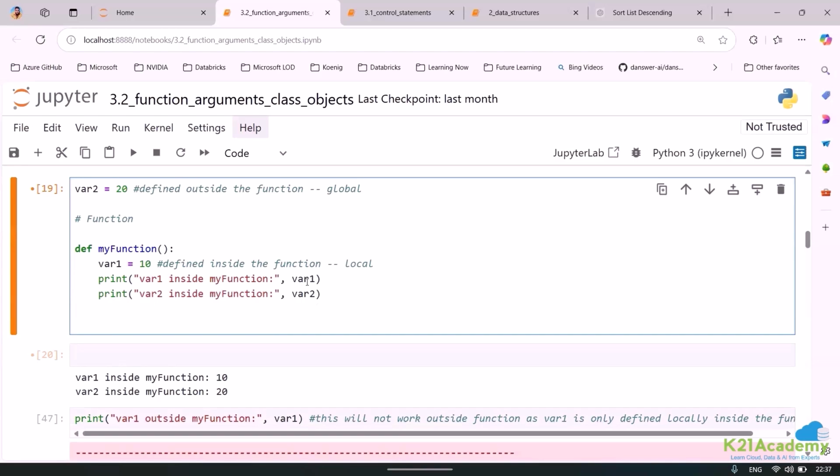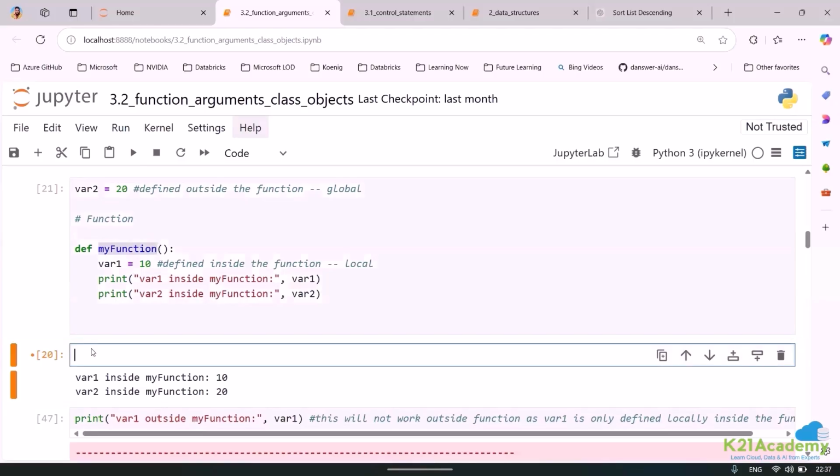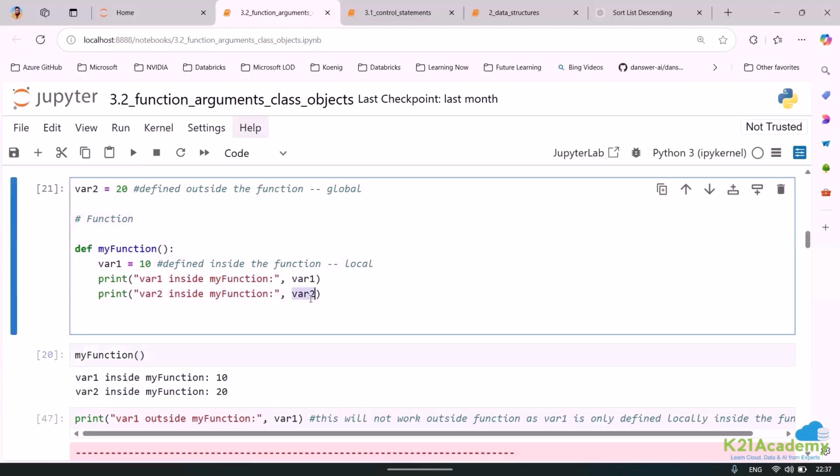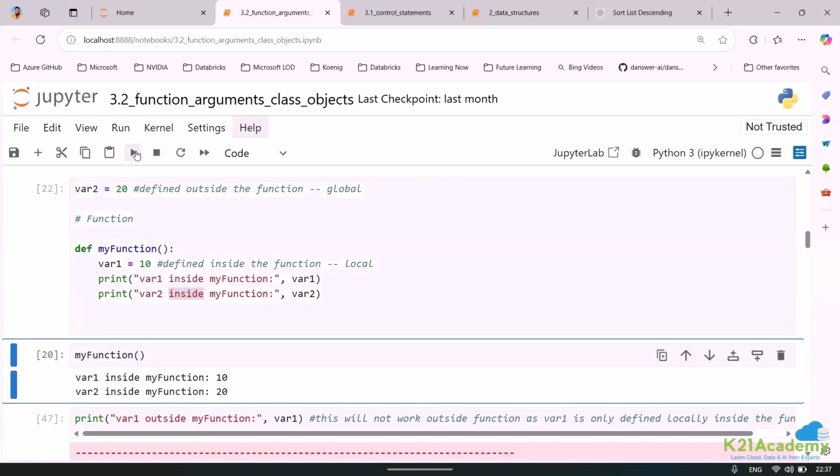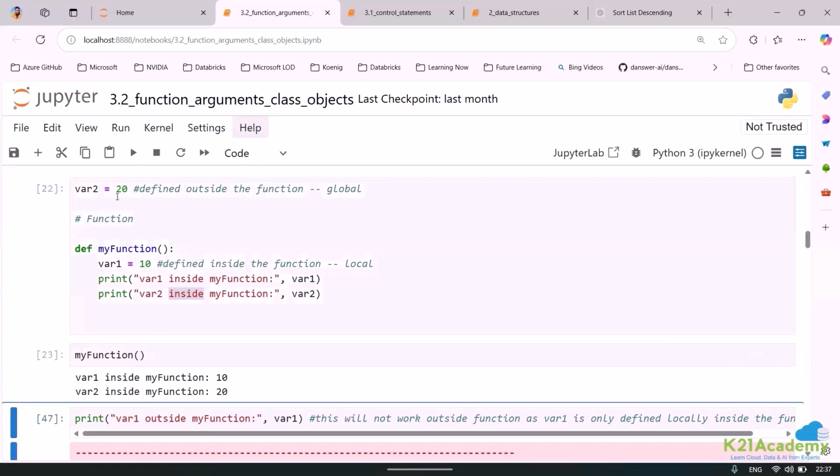Now what I'm saying, variable inside my function is 10. It should be printed whenever I call the function. Now let me just call this function. I'll first run this. This is done. Now if I call this function, it should only print which value? 10. But no, it will also print the value of variable 2, though it is outside, right? It still has the capability to print inside the function. Can you see?